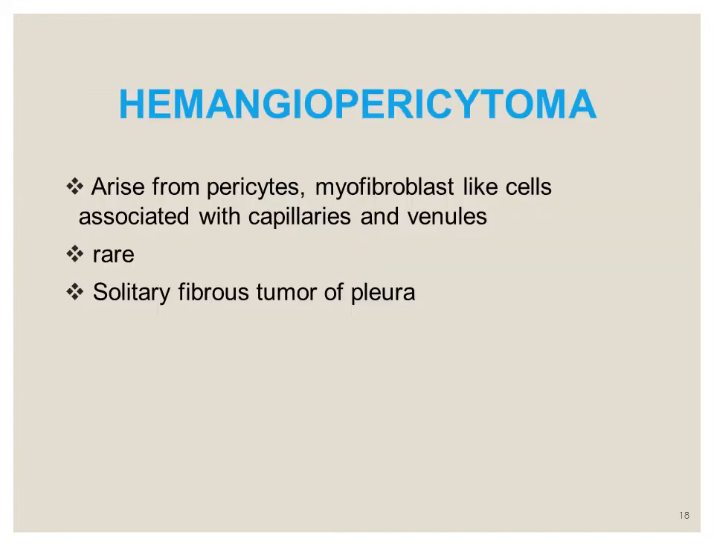The second type of malignant neoplasm that is very rare is the hemangiopericytoma. It can arise from pericytes, which are myofibroblast-like cells associated with capillaries and venules. So it is a rare tumor, and the solitary fibrous tumor of the pleura is also thought to be a derivative of hemangiopericytoma.